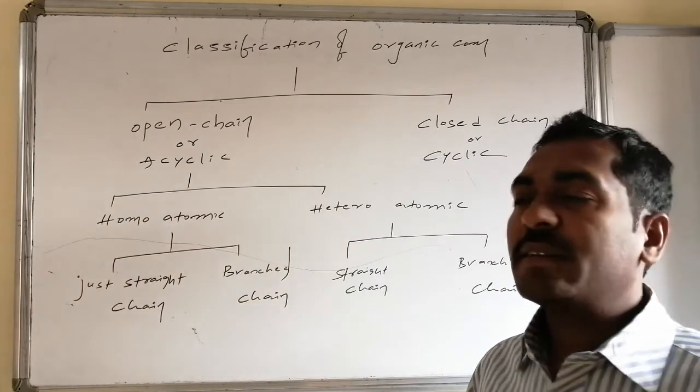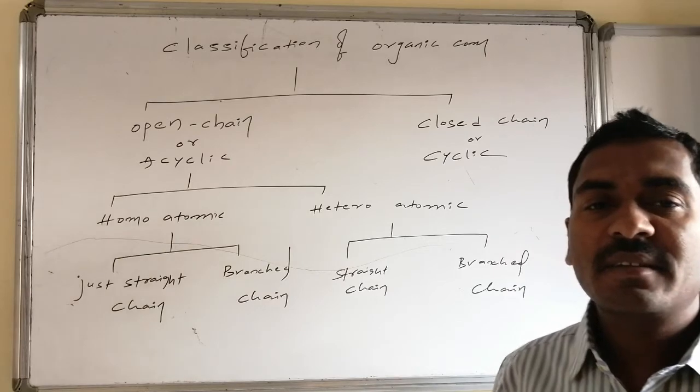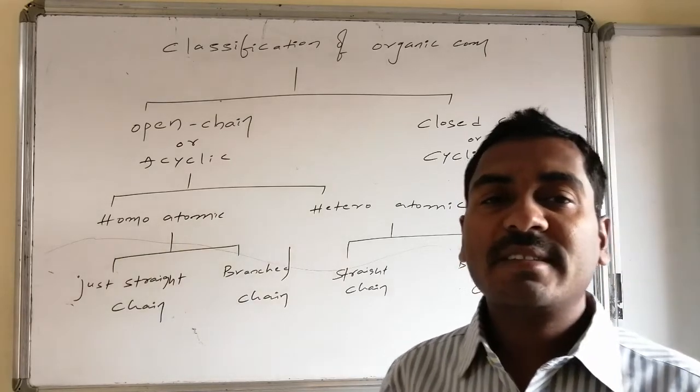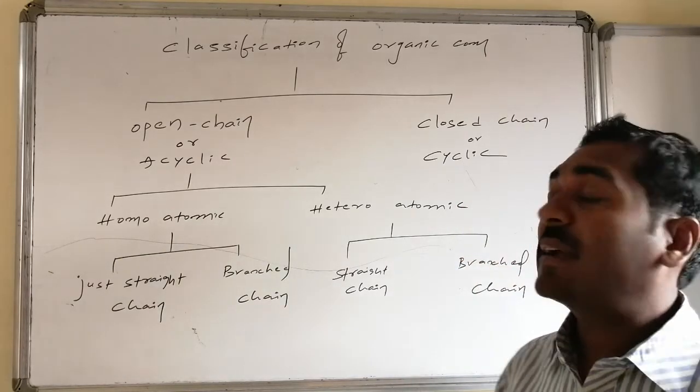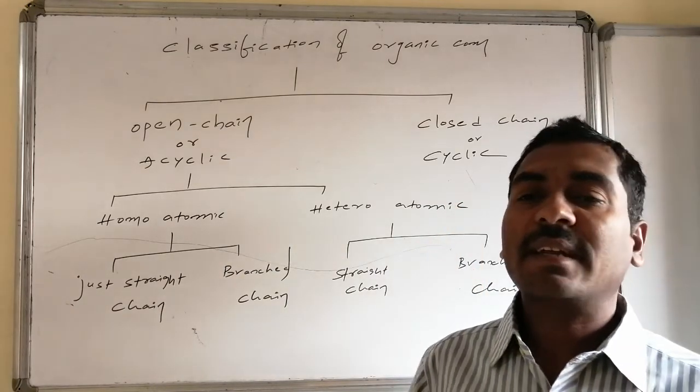And the other variety is one in which the two ends of the chain are connected with one another, so it consists of rings. Hence the ring is known as a cycle. Hence all of these are known as closed chain compounds, otherwise the cyclic compounds.